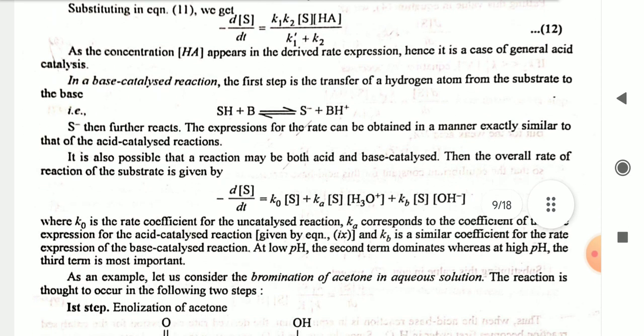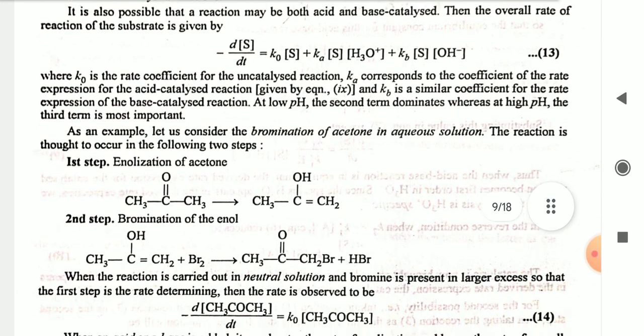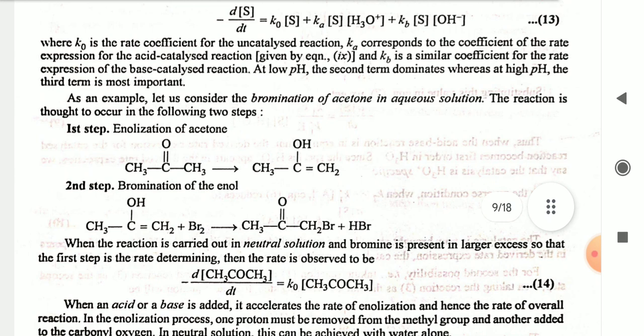Consider as equation 13, where K naught is the rate coefficient for the uncatalyzed reaction, Ka is the coefficient of the rate expression for an acid catalyzed reaction, and Kb is a similar coefficient for the rate expression for a base catalyzed reaction. At low pH, the second term dominates, whereas at high pH, the third term is most important.